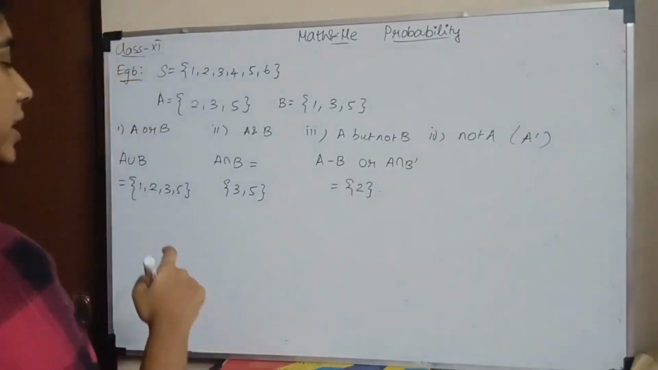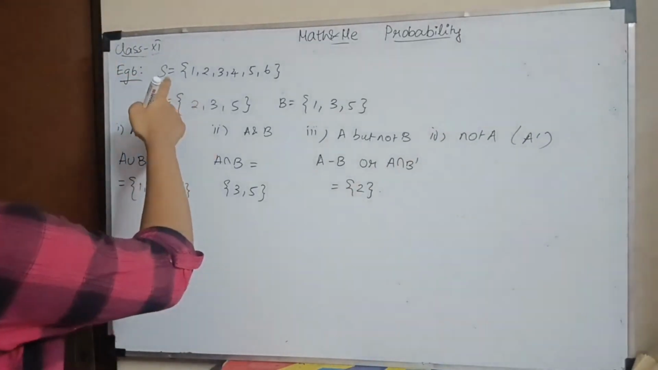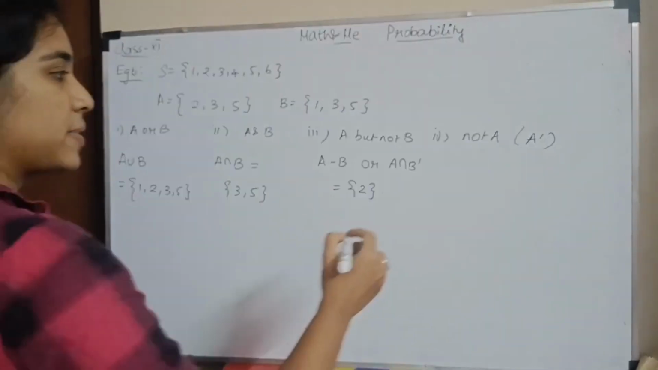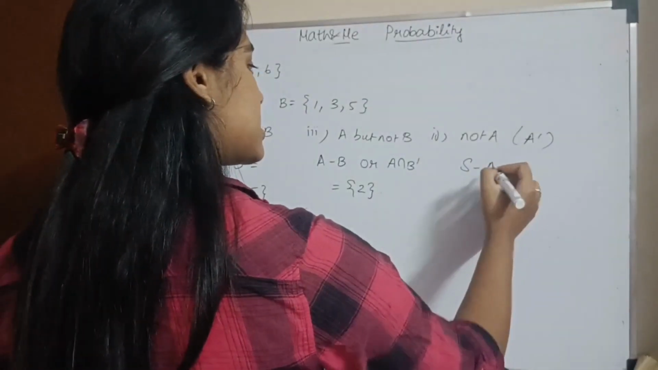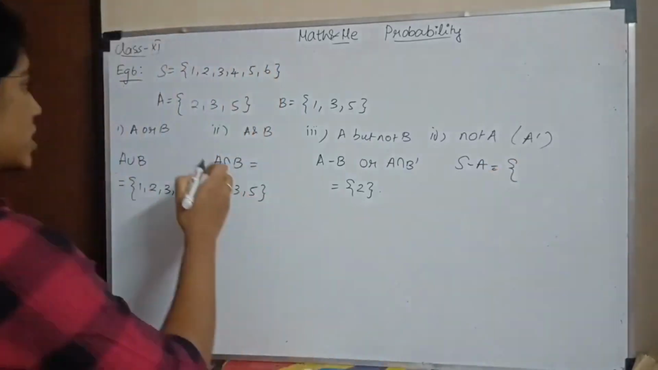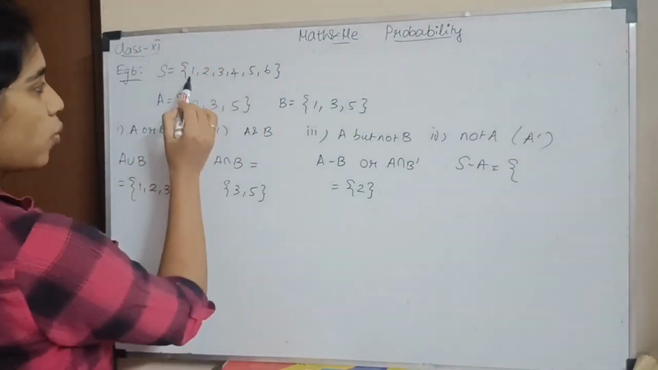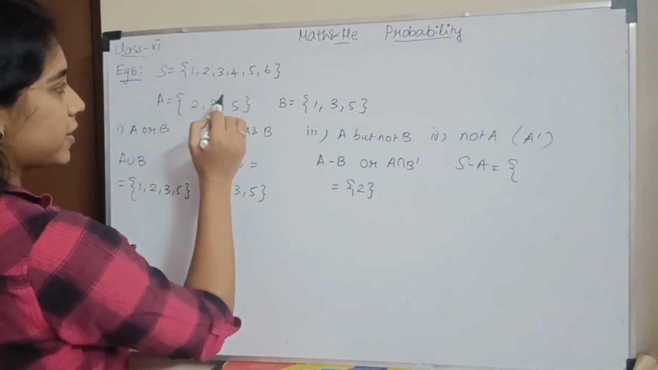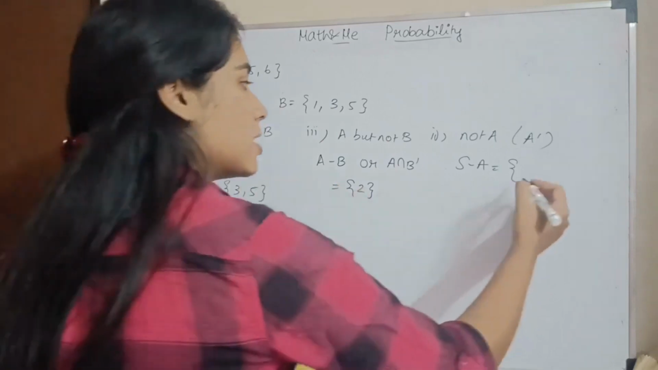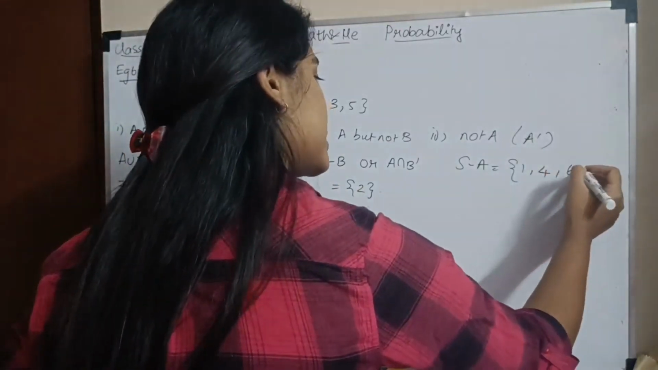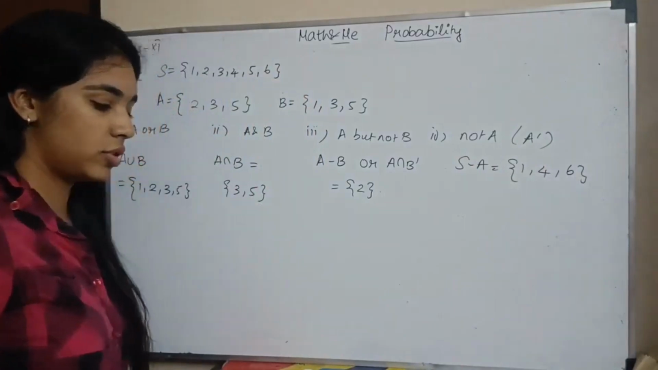Now, at this point, not A. What is not in A? It is S minus A. Sample space minus A is nothing but what is in your sample space and not in A. 2 is there, 3 is there, 5 is there. So it's 1, 4 and 6. So 1, 4 and 6 is not A. Okay?